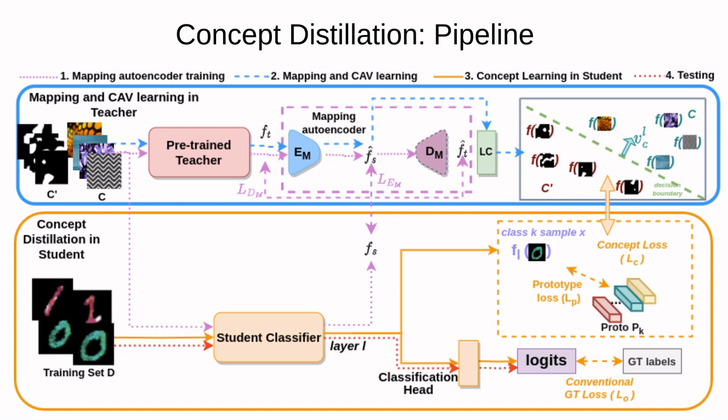Training the student model with concept distillation, solid orange lines. We use VLC and class prototypes LP to define our concept distillation loss LC and use it with the original training loss LO to sensitize or desensitize the model for concept C. 4. Testing, where the trained model is applied, red dotted lines, where only the student classifier and classification head are used.